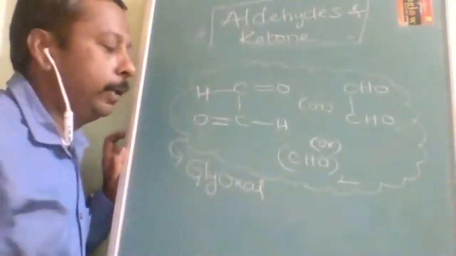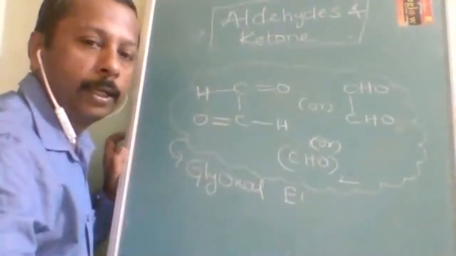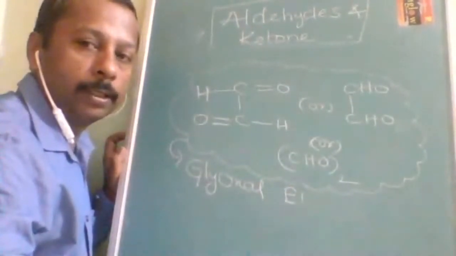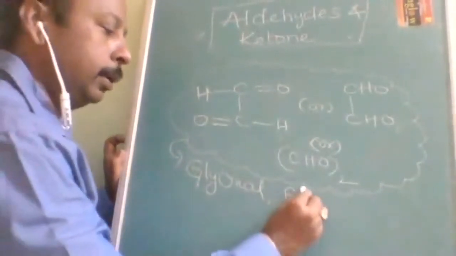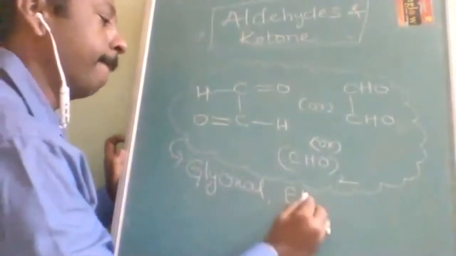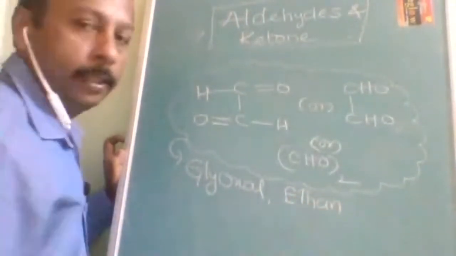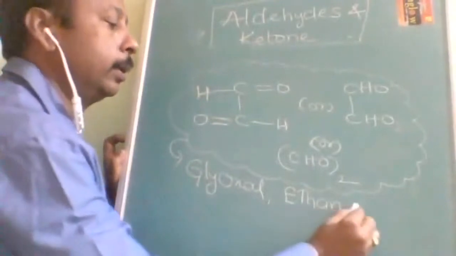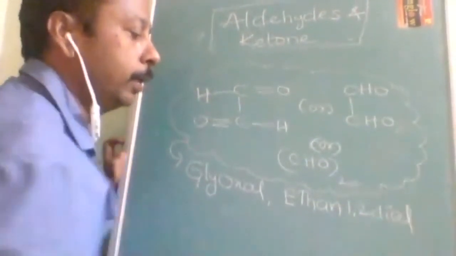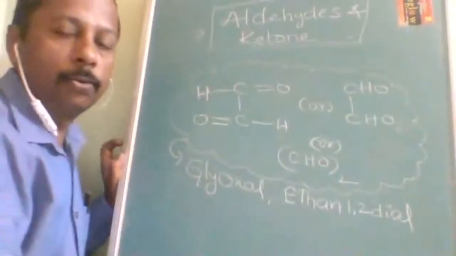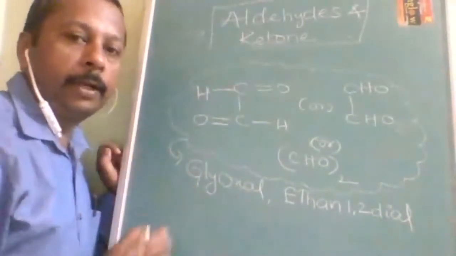Otherwise, its IUPAC name is going to be, how many carbons are there? Two carbons are there. That's why ethane. Ethane 1,2-diol. Okay, what is the name here? Ethane 1,2-diol. Okay, very important from this point of view.